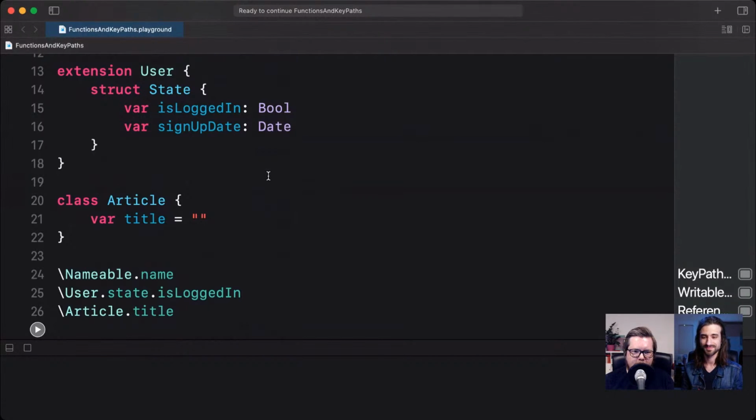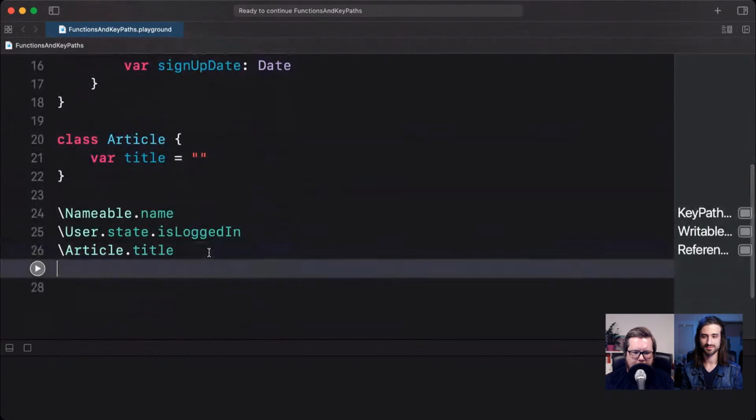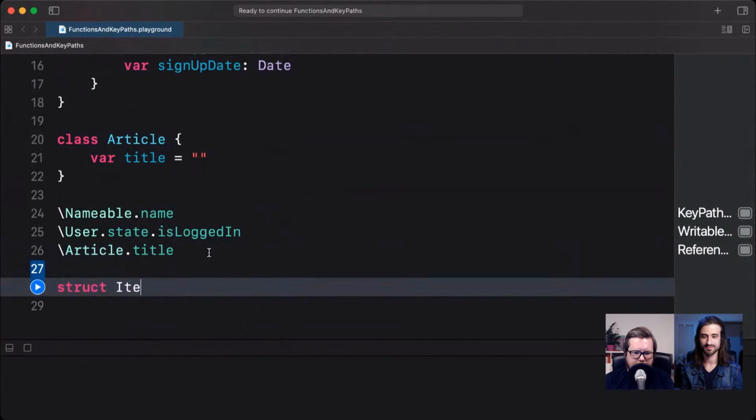So, this is another one of those things that is probably the most useful if you're writing generic code. And specifically if you're writing some kind of library that you're sharing, or maybe some kind of utility that you're sharing across your code base for different purposes. So, to illustrate, let's go down here now and create an item struct that we want to enable someone to represent as an item, and then you can attach your own metadata to it.